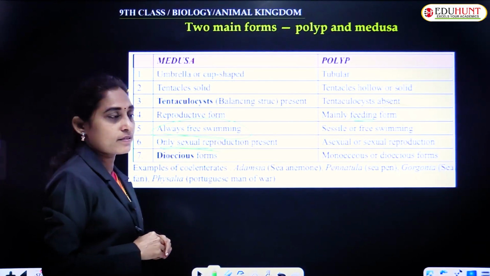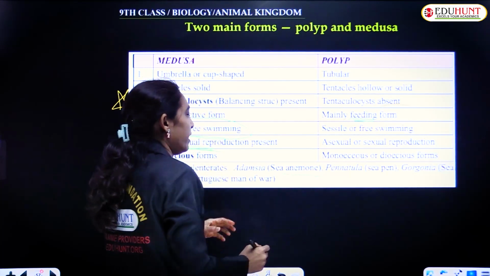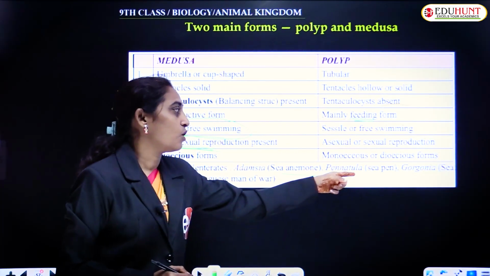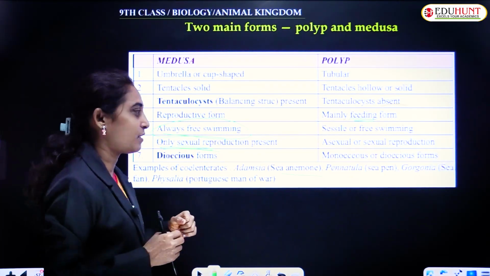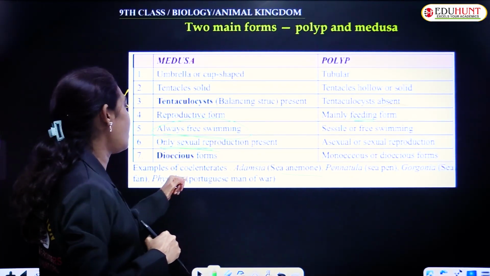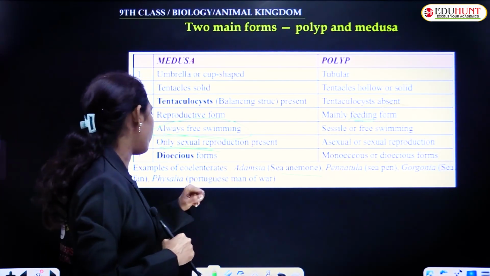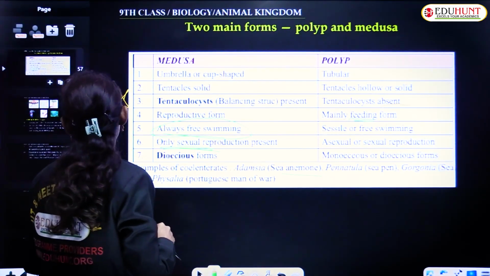Examples of coelenterates: one is sea anemone, that is Adamsia. Pennatula, which we call sea pen. Gorgonia, which we call sea fan. Physalia, this is commonly called Portuguese man of war. I will show you good pictures.